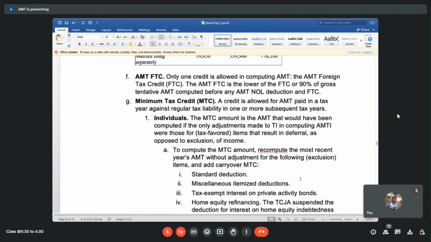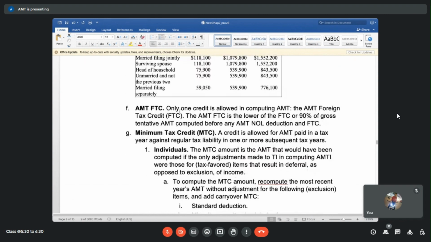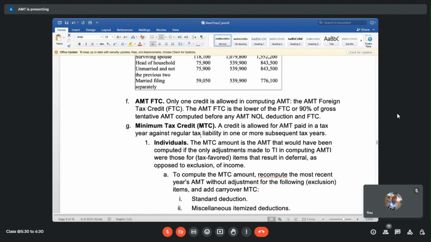Okay. Then there is AMT FTC. Whenever there is foreign tax credit, you can apply it to AMT as well. Every time we'll work on regular foreign tax credit carryovers and AMT foreign tax credit carryover. Do you remember that, Hemant and Sai? You guys are working on FTCs for regular tax and AMT tax. That's an exercise that you guys are doing, taking the carryover amounts and putting that. Yes, ma'am.